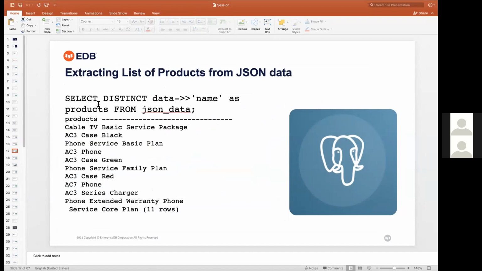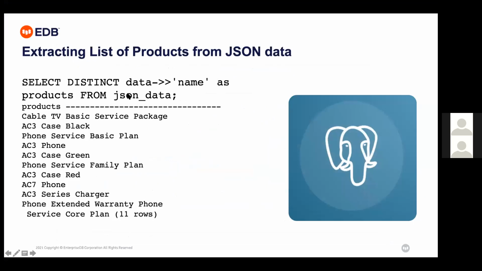When I select the JSON data, I am using select distinct data, with my SQL, which aliases the name as product, from JSON data. So product, it's showing some of the rows in the table, that is JSON data.